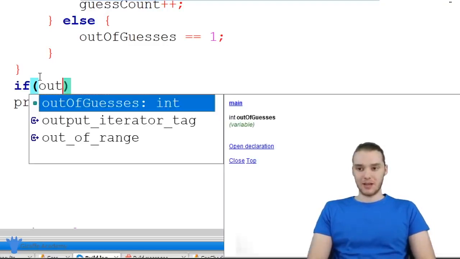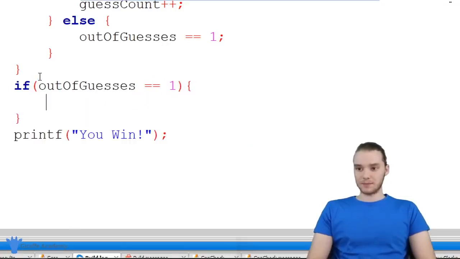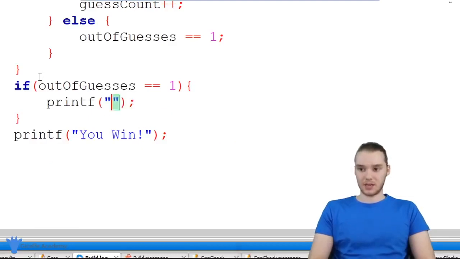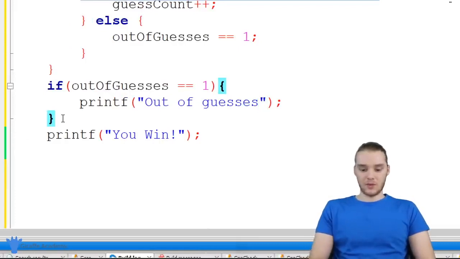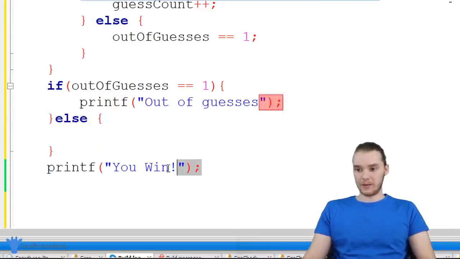So I'm going to check to see if out of guesses is equal to 1. And if it's equal to 1, that means that they lost and they ran out of guesses. So I'm just going to say out of guesses. Otherwise, though, it means that they won. So I'm going to say you win. And this will basically be like, hey, you won the game. Awesome.